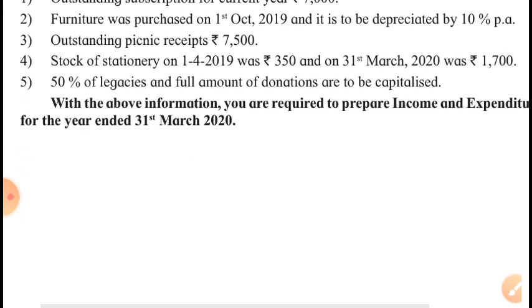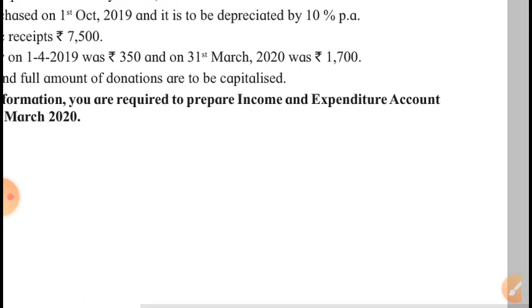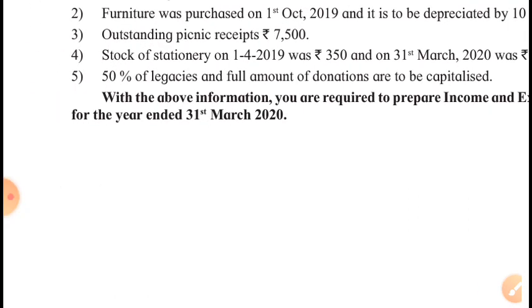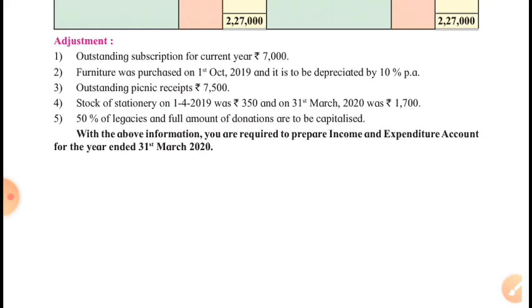And what are you asked to do? With the above information, you are required to prepare the income and expenditure account for the year ended 31st March 2020. It is not possible to prepare the balance sheet with the given information because the opening assets and liabilities are not given, though this is not the first year of this concern. They should have given the opening assets and liabilities, and because of insufficient information, we cannot prepare the balance sheet here successfully. So better we will prepare only what they have asked us to do, the income and expenditure account. So it's a simple task.